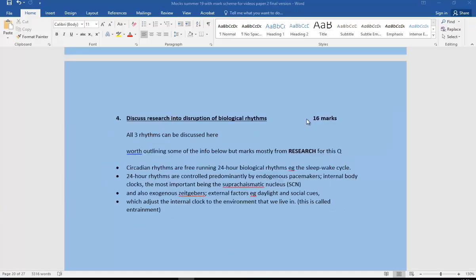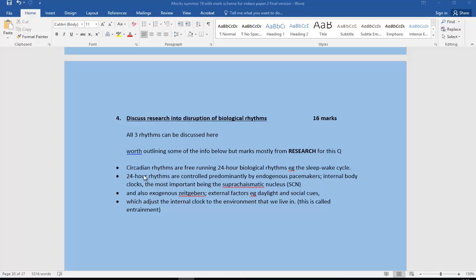Okay, so this question is all about the research, and you can discuss all three rhythms. I'm going to include this little bit for you, but remember this is just really for revision purposes, so the whole question here would be very much focused on the research.